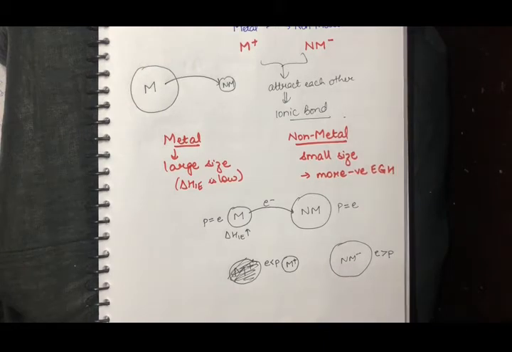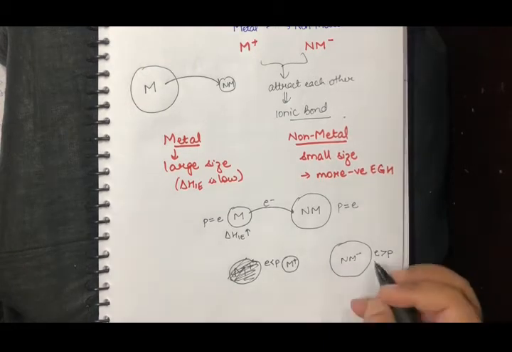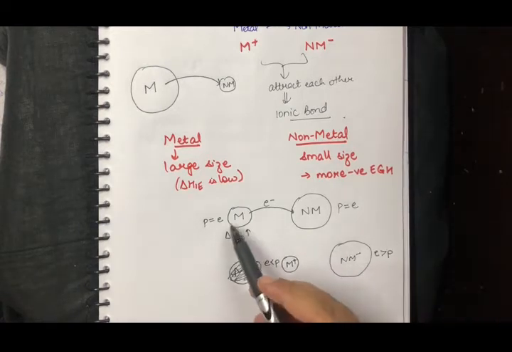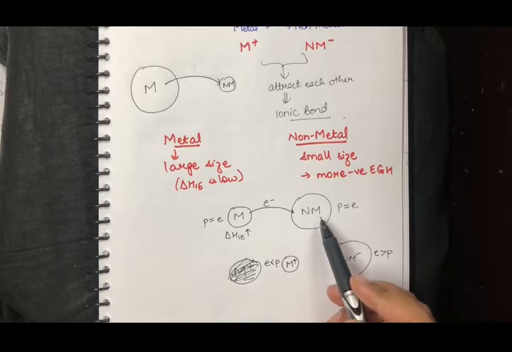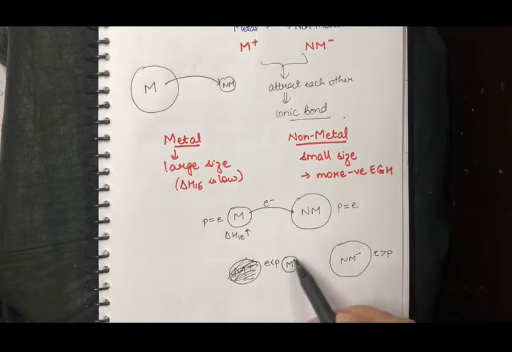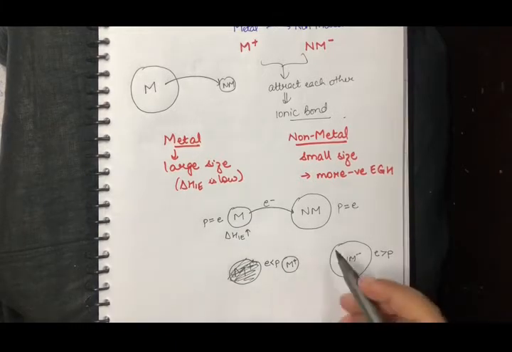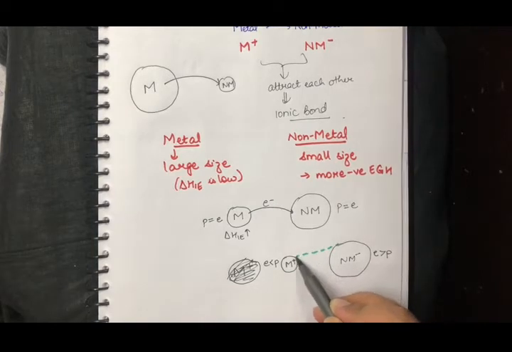So the effective nuclear charge per electron decreases and the size has increased. So now this is the next case scenario once the electron transfer has occurred. Now what will happen is this cation will start, what will I say? It will start attracting the electron pair from here.